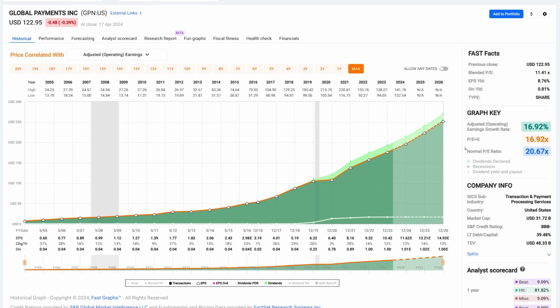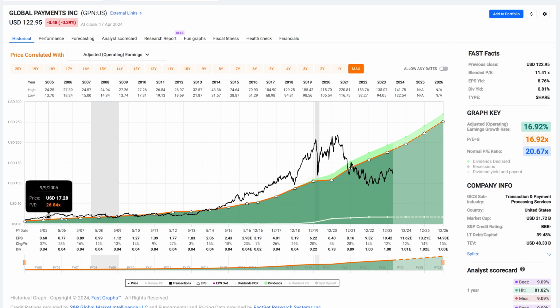Therefore, we're using the PE equals growth rate because this is a fast-growing company. And that historical growth rate is relevant to what I'm going to be covering here. But this orange line represents a PE ratio of 16.92, or a PE that's equal to the growth rate. When I put weekly closing prices on, you can see how they relate to that PE very nicely.